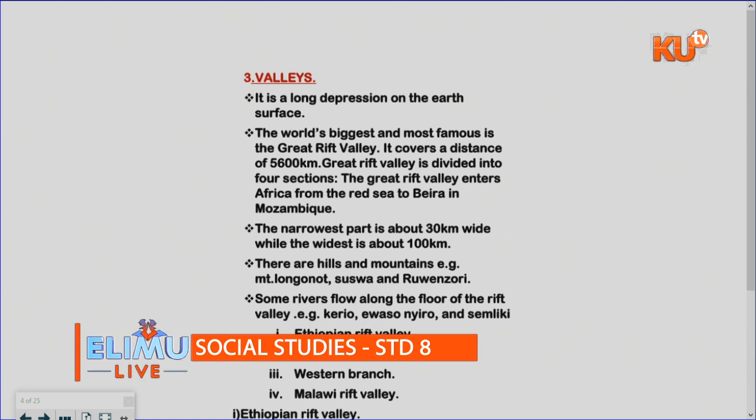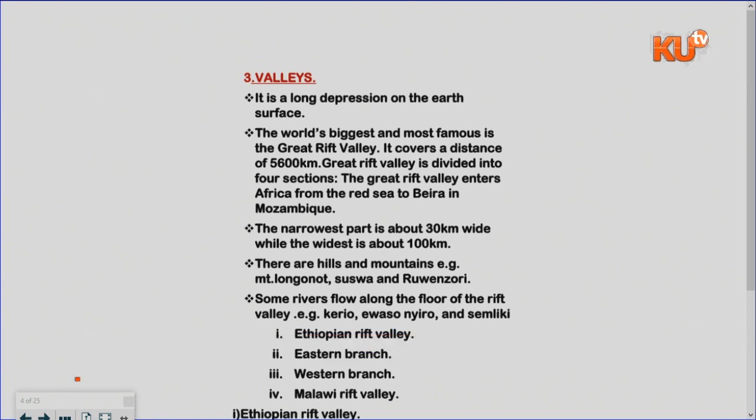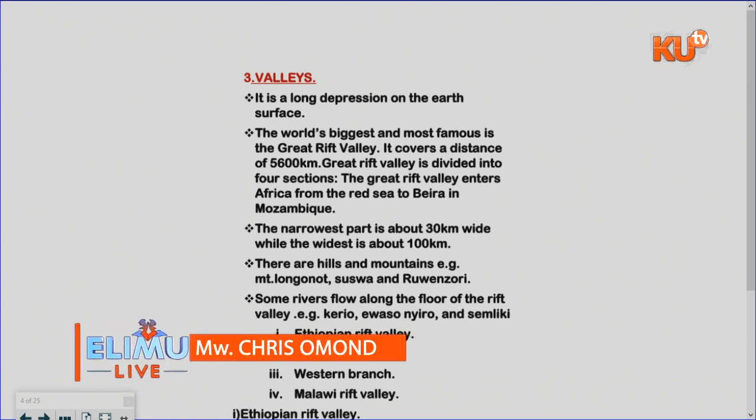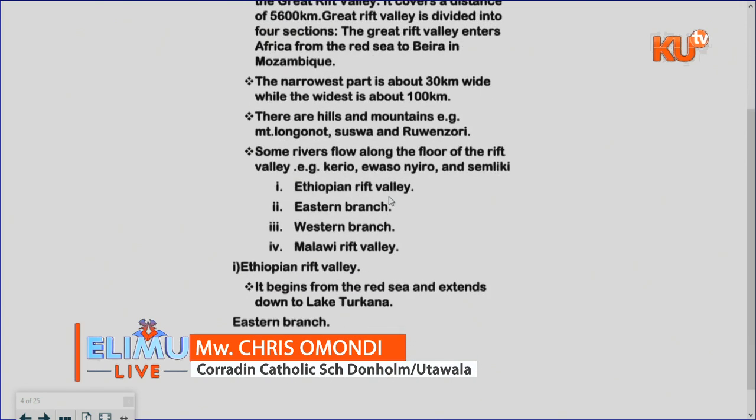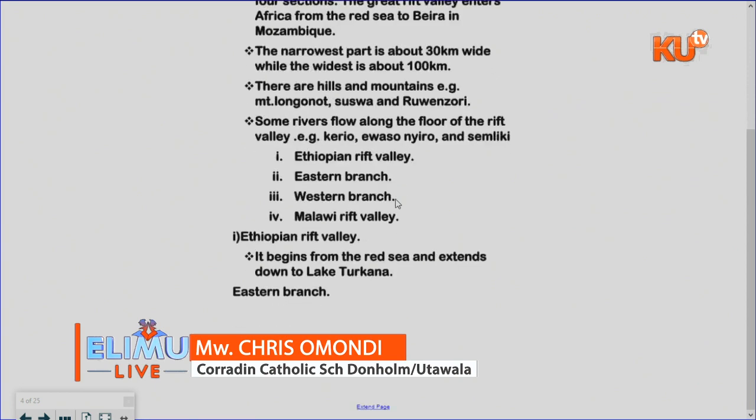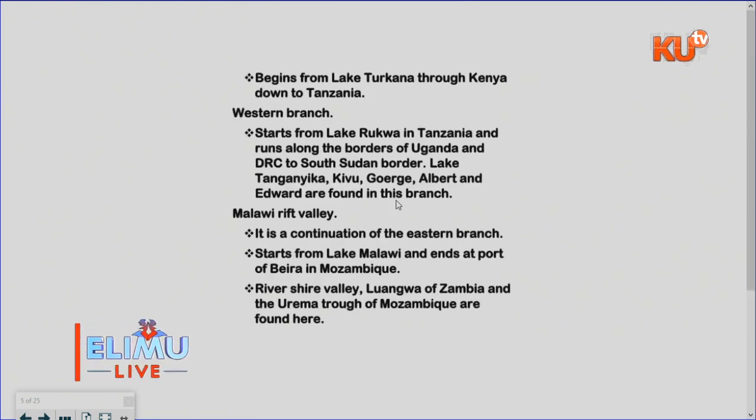Some rivers which flow on them are Kerio, Ewaso Nyiro, and Semelek. Then we have the Ethiopian Rift Valley, the eastern branch, the western branch, and the Malawi branch. As we move on, we're going to see that the Ethiopian branch begins from the Red Sea and extends down to Lake Turkana. Then the eastern branch, class, begins from Lake Turkana down to Tanzania.